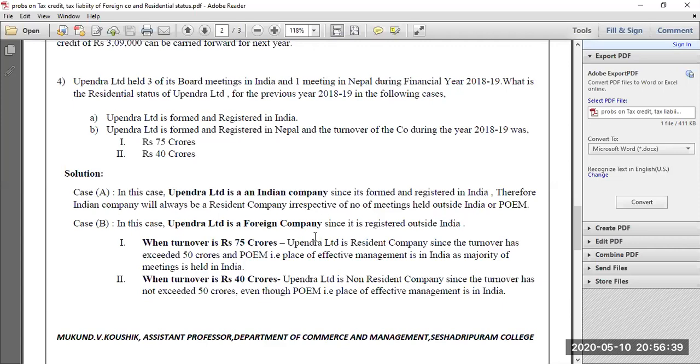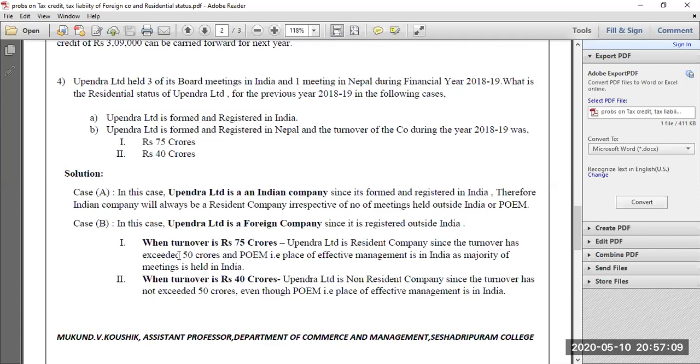Then when can the foreign company be a non-resident company? The foreign company will be a non-resident company when the turnover is not exceeding 50 crores, and also if the place of effective management is not situated wholly in India. In such a case the foreign company will be a non-resident company.